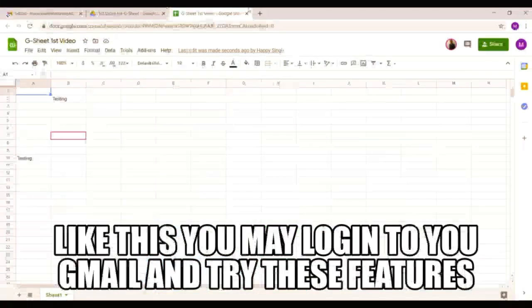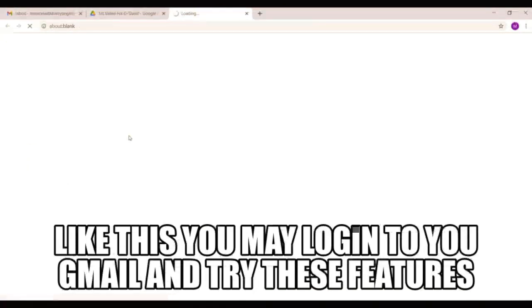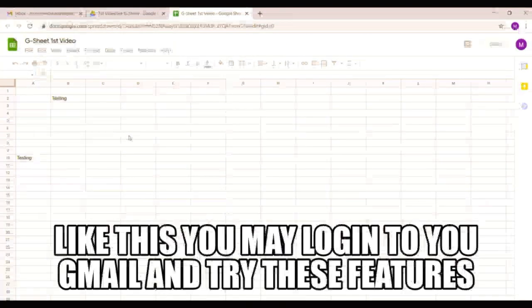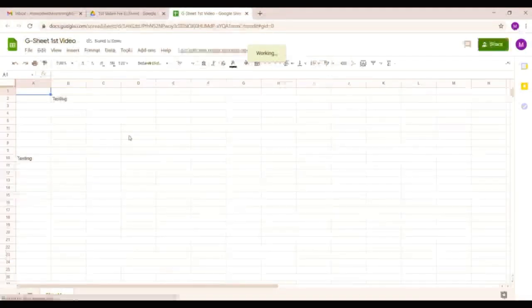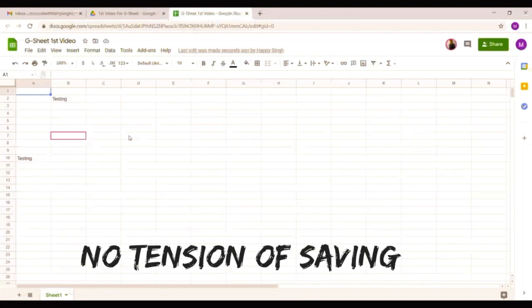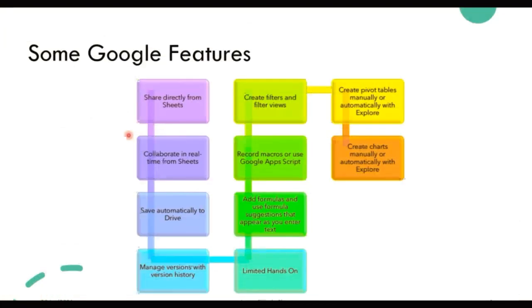So now if you close this, you don't have to go and click on Save, as we do in Microsoft Excel. In this sheet you don't have to go and save. This is a very good option, because in Excel you can lose your data after working for so many hours. If you don't save it, you will lose it. So for this, the winner is Google Sheet again.